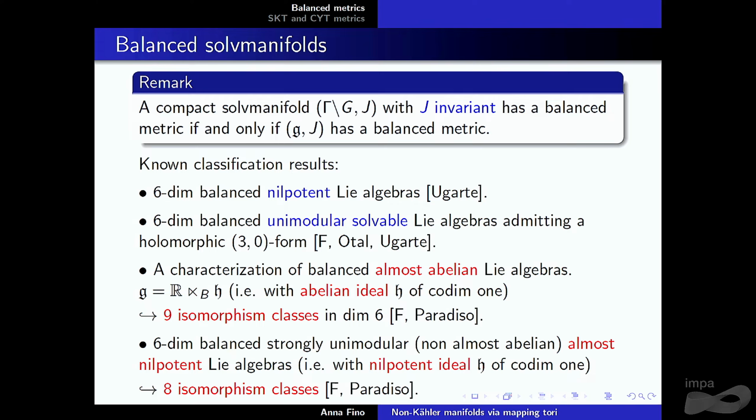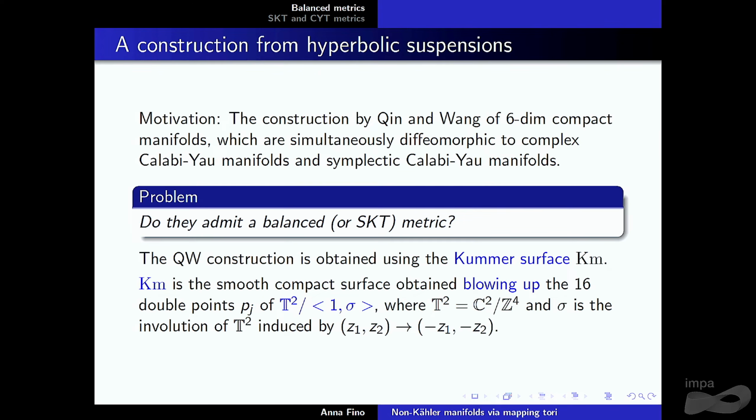Okay, I don't want to talk about the Sol manifold case. I just mention that there are some classifications. Probably I didn't even put all the possible classifications. But for this class of locally homogeneous manifolds with balanced metric, at least in smaller dimension, we know a lot. Not all, but we know a lot. So let's go on, and let's see the construction with Misha and Geo.